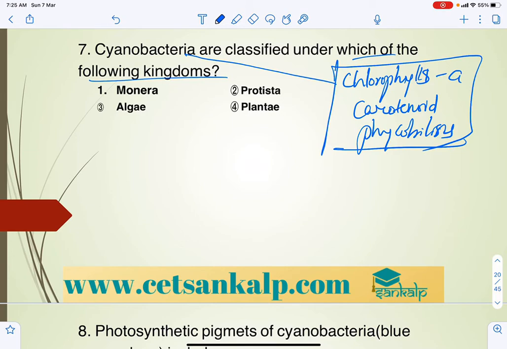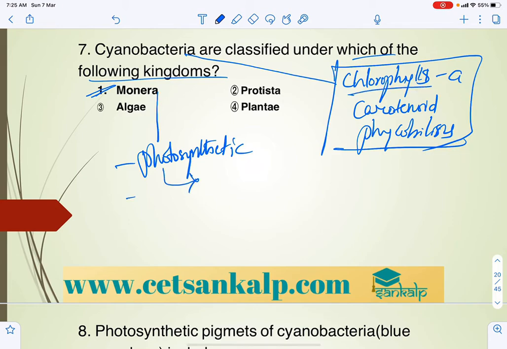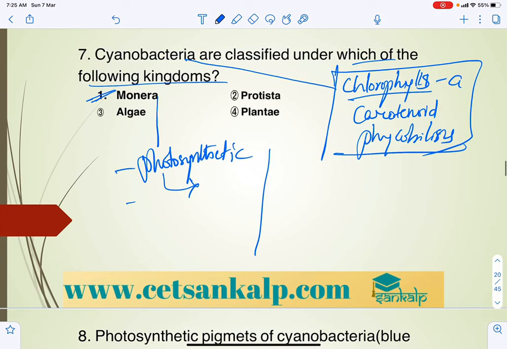It mainly includes Anabaena and Nostoc, with specialized cells, heterocysts. So this comes under Monera, which are photosynthetic. In Monera there are two groups, one is Archaebacteria and the other is Eubacteria. Among them, photosynthetically we can see cyanobacteria. Some are chemosynthetic autotrophs. So the answer for that is Monera.